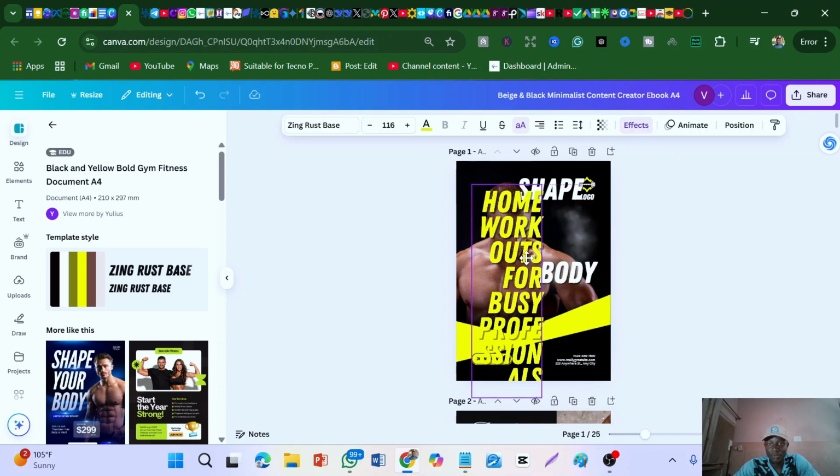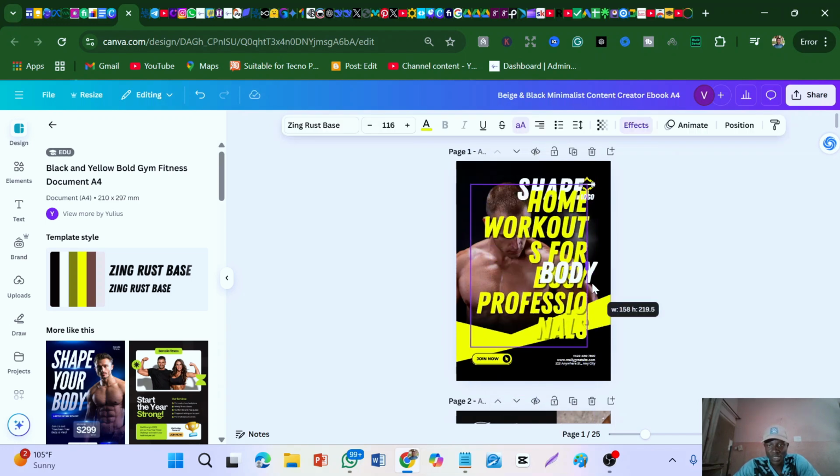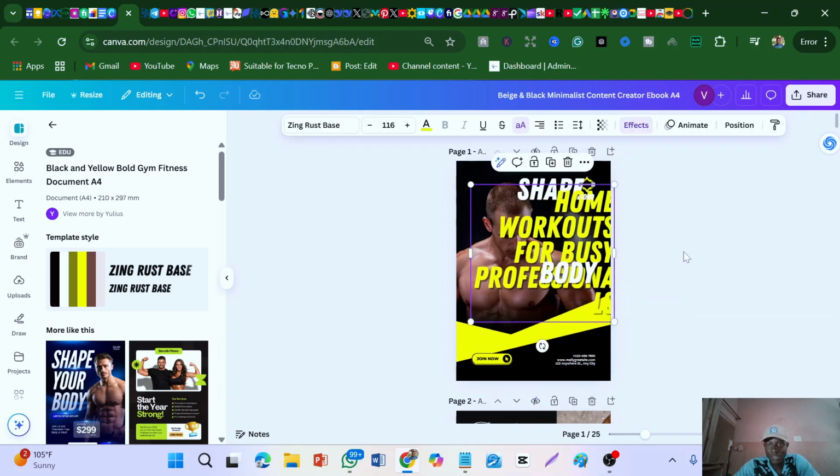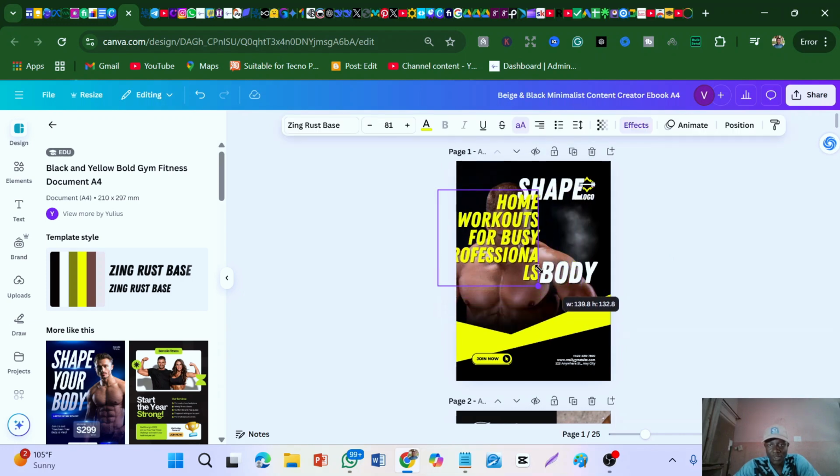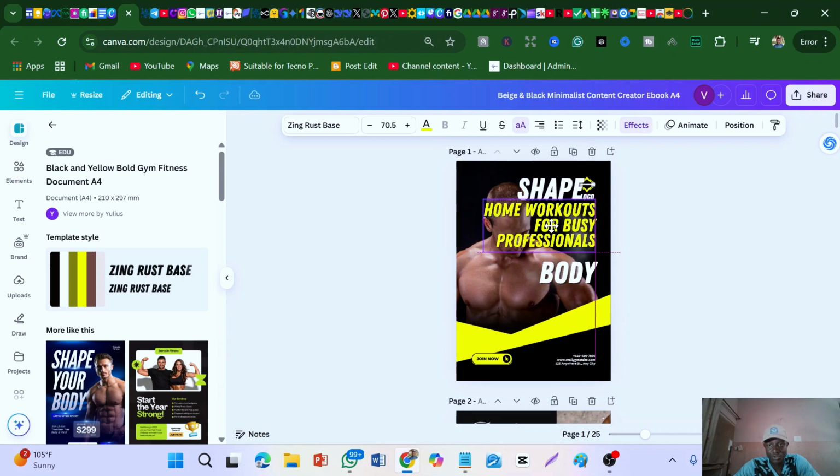So you can now do a lot of editing. It's very simple to edit with Canva. It's just drag, copy, paste, look for this, look for that. I have a complete video on how to use Canva. I'm going to leave it in the description of this video, or you can even check YouTube on how to use Canva. So you can use Canva, you can now create the book. So this is how you can now create.